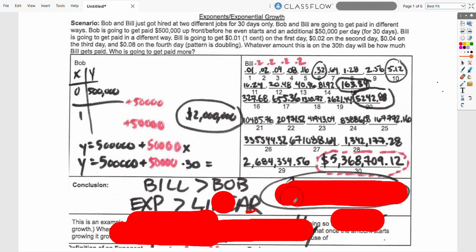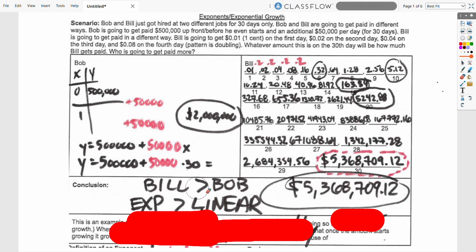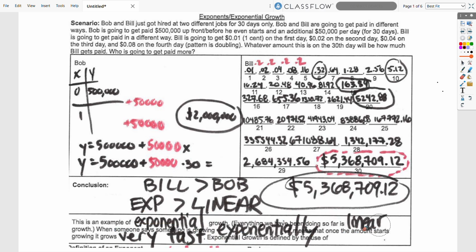And so our conclusion is that Bill's going to make more money, because 5 million is greater than 2 million, and the conclusion is that this exponential growth rate can grow much faster than linear. And so this is an example of exponential growth. Everything we've been doing so far is linear growth, just adding the same thing each time. So when someone says something like it's growing exponentially, that means that once it starts growing, it grows very fast.